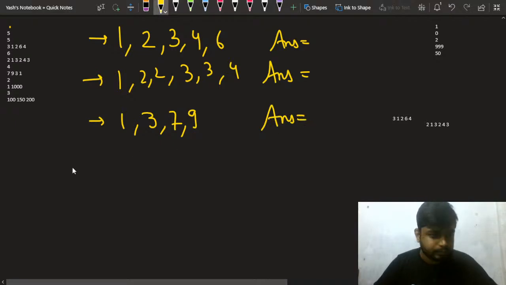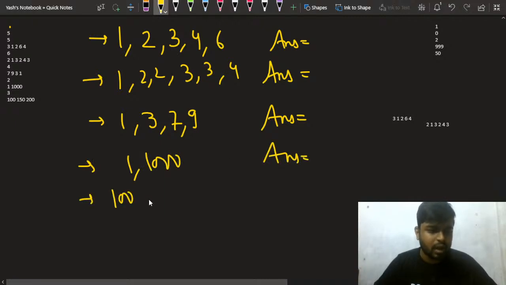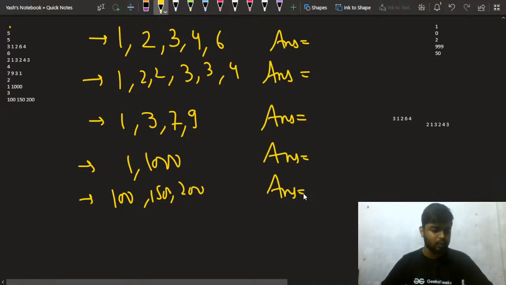Then the next array is 1 and 1000. What will be the answer for this? Then the next array is 100 150 and 200. What will be the answer for this? We still need to calculate. Have you thought about some approach? Just quickly tell me, what is your approach on this?